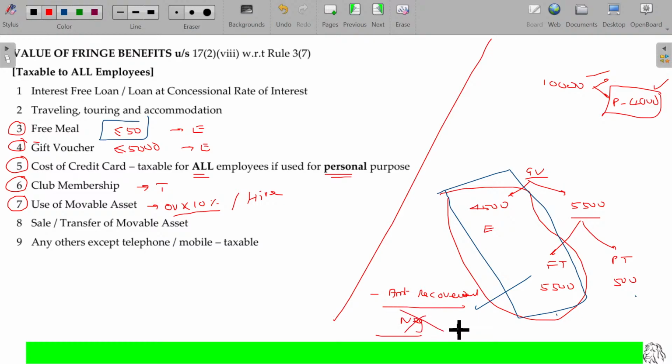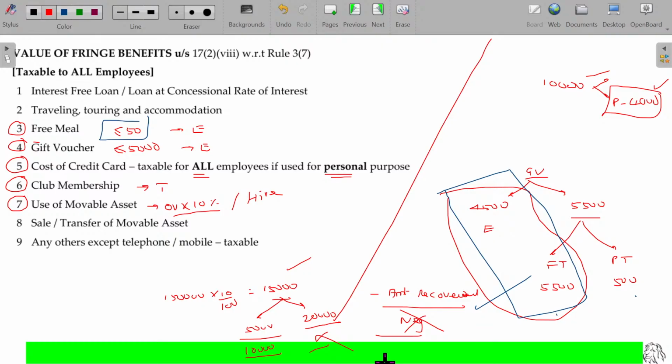Apart from that, whatever the balance you get, finally, if it is negative, then you can simply omit it. The original value of the furniture being 1.5 lakhs, if it is allowed to be used by the employee, then the perquisite value is 10% of the original value, 15,000 rupees. But the employer demands that you pay some amount, probably around 5,000 rupees. So the perquisite value is 15,000, but it is not given free. A small amount is required. The small amount being 5,000, that 5,000 is subtracted, balance 10,000 is taxable. If the amount recovered is 20,000 rupees, what happens then? Ignore the negative value, nothing is taxable.